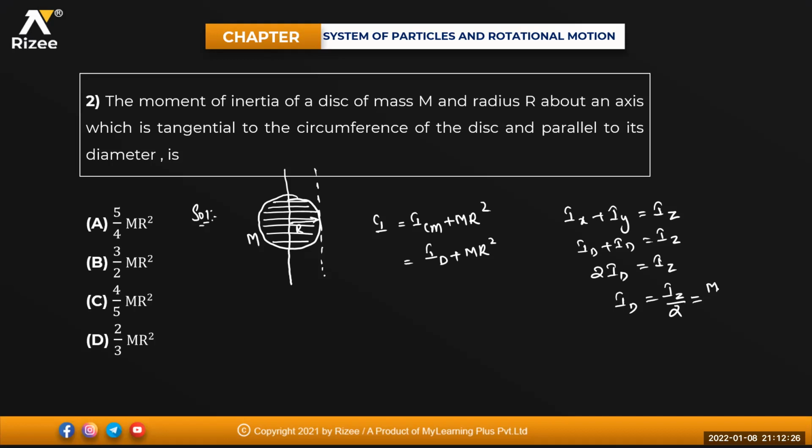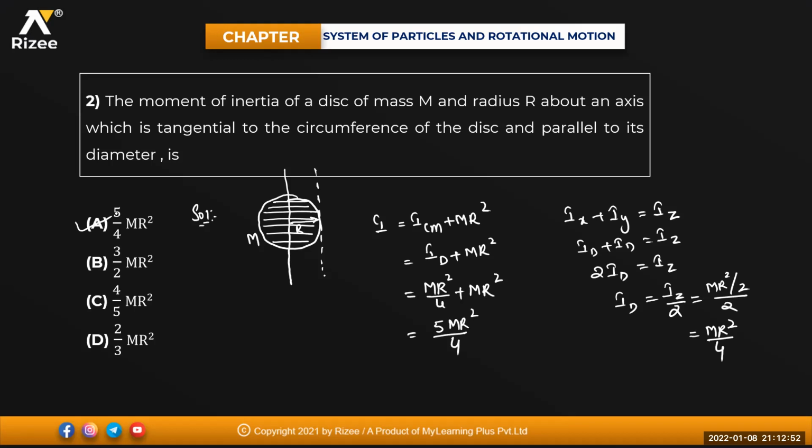Moment of inertia for the disk about the axis is MR square by 2, divided by 2. That means this is MR square divided by 4. So moment of inertia about the diameter of the disk is M into R square divided by 4 plus M into R square. So MR square is common, 1 by 4 plus 1. That is equal to how much? 5. So it is 5MR square divided by 4. First option will be the answer.